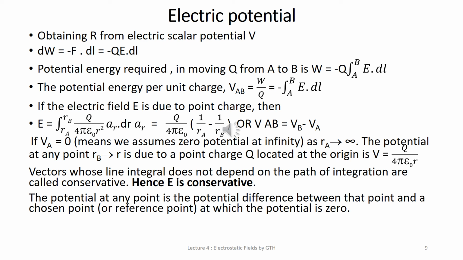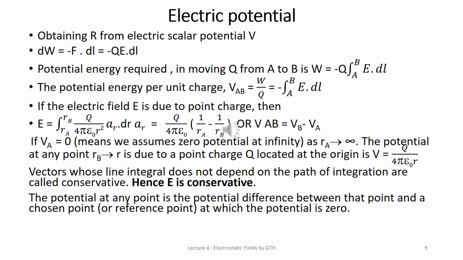Suppose we wish to move a point charge Q from point A to point B. Suppose in the medium there are 2 points, point A and point B, and we want to move a charge from A to B. Then electric field intensity can first be calculated using Coulomb's law.